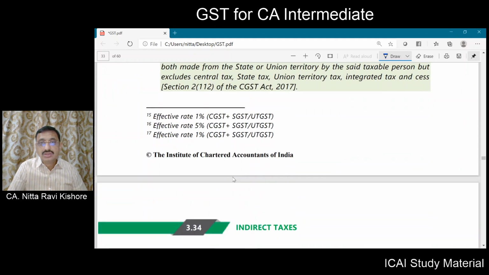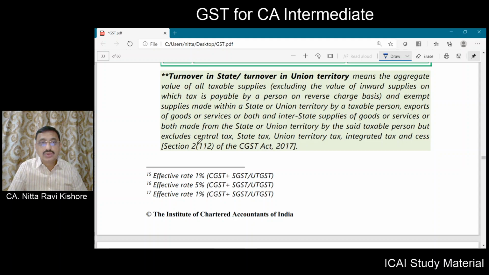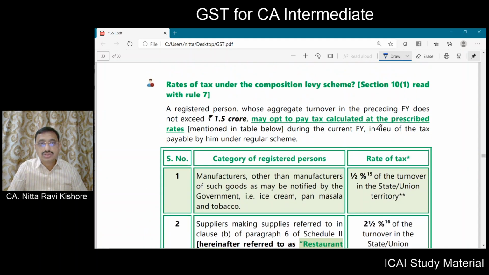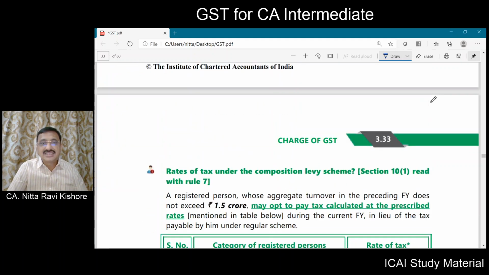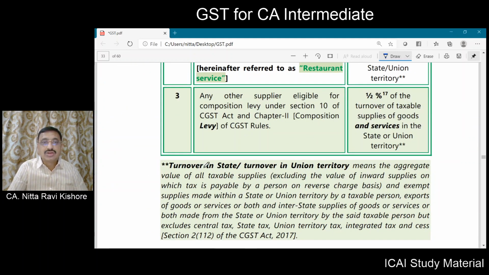That you should understand. And also, the turnover excludes central tax, state tax, UT/GST Act and integrated tax and cess. So the tax portion will not be included in the aggregate turnover. For the purpose of determining the threshold limit of 1.5 crore, you have to include certain items and exclude certain items, and that is the definition as given in turnover in a state or turnover in a union territory. Means it is the aggregate turnover.